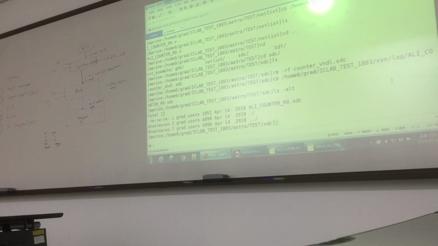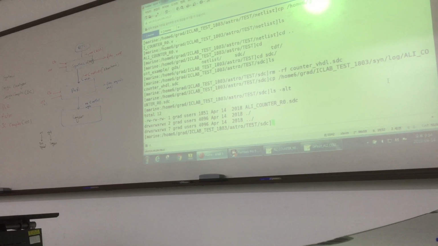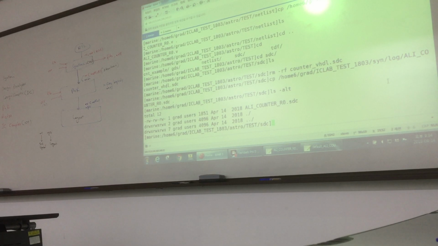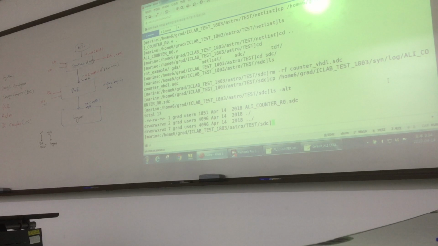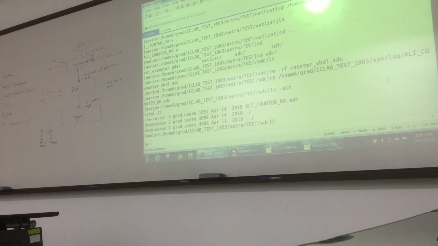Just wait, I'm ready. So I just do two steps. One, I copy the Verilog netlist file that is generated in synthesis, and I copy the SDC file. So your Verilog netlist file is generated in the synthesis net folder. Here, for example, is net, so your ali_counter_r0.v. So this is the netlist. It is generated in the net folder.